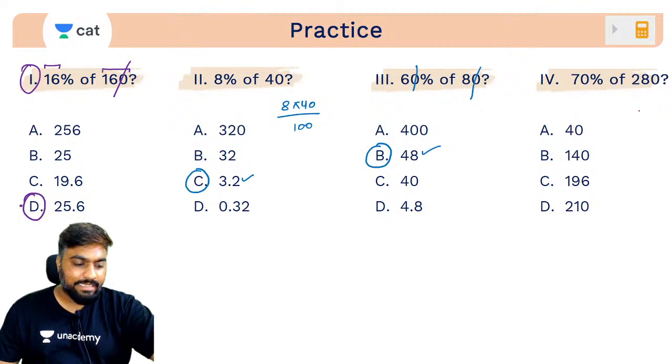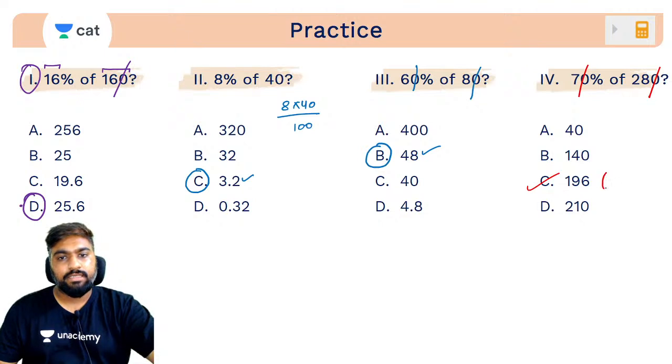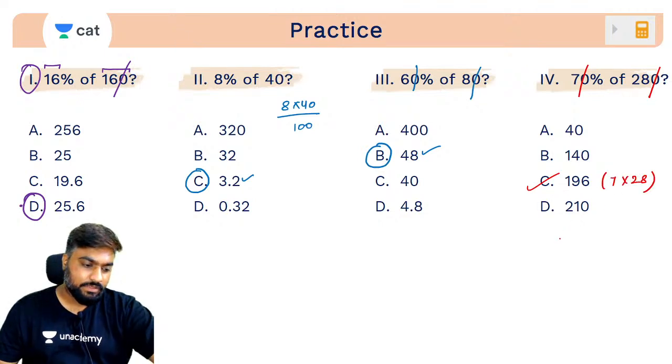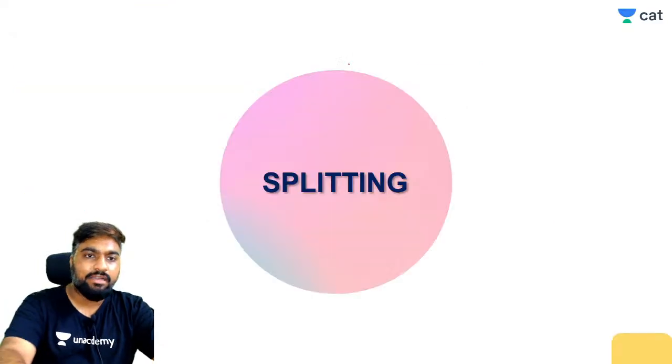210, 196, 196, 196. Very good. 70% of 280 is what? Zeros cancelled. 7 into 28, which is 140 plus 56, 196. Basically what? 7 into 28. That's it. Yeah, so this is using your standard method.